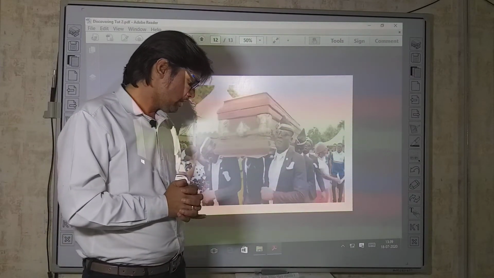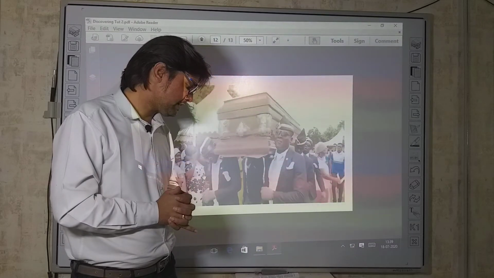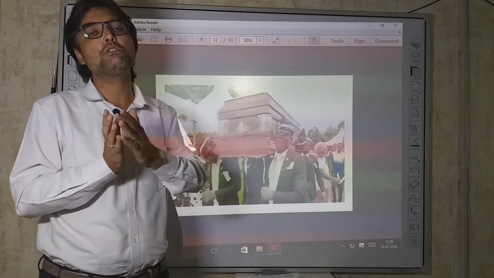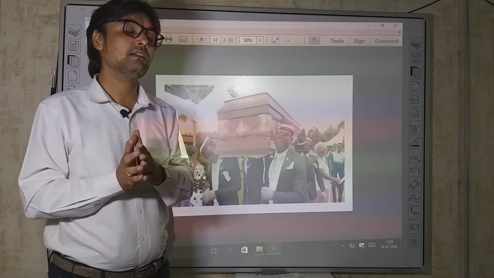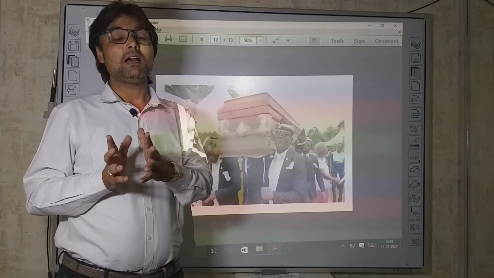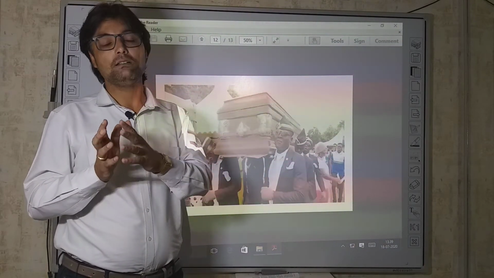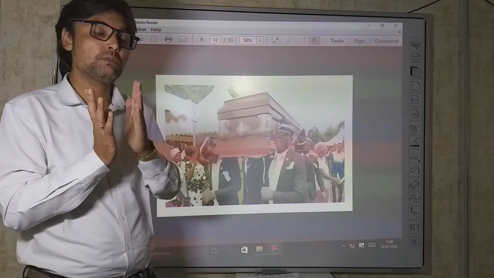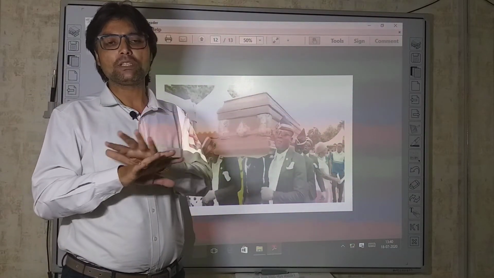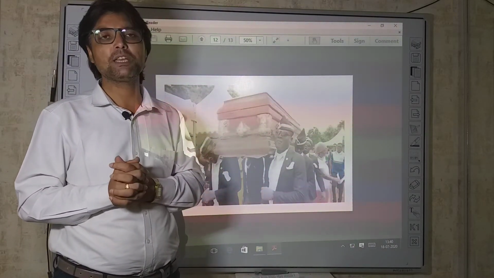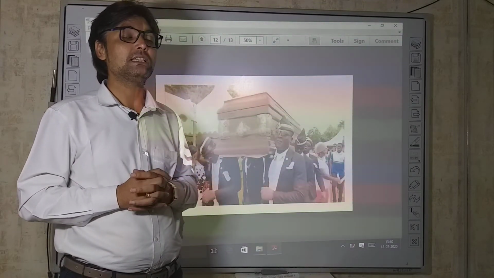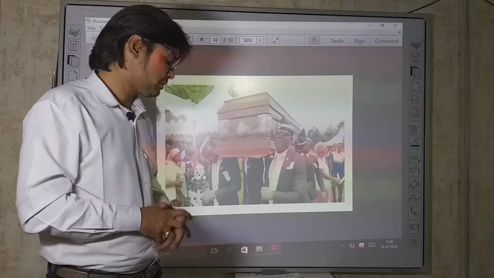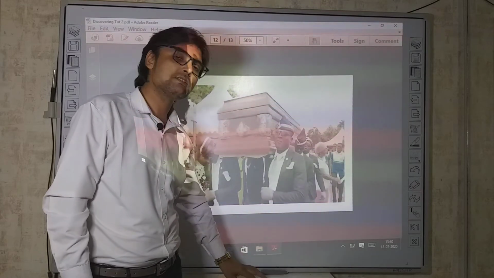"I didn't sleep last night, not for a second," he said. "I was so worried, but now I think I will go and sleep." Zahi could not sleep the previous night because the scanning was not done, and he was worried about Tut's mummy, whether any data would be missing. After checking that nothing was missing from Tut's mummy, he was relaxed, and he said he would go and have a good, sound sleep, because he could not sleep properly the previous night.